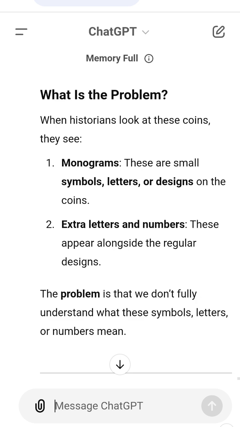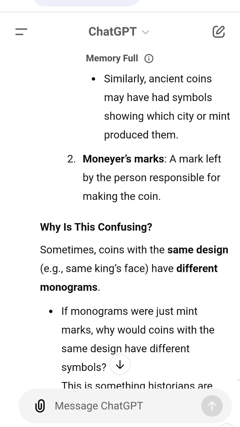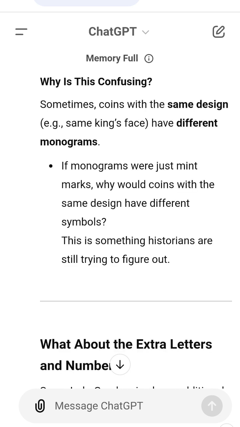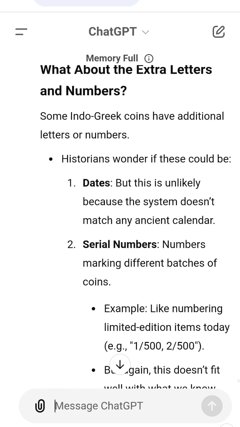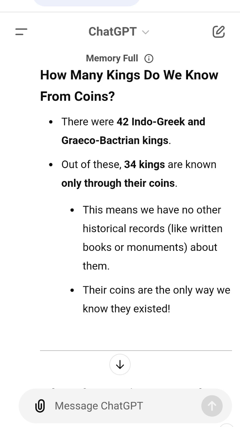Why are coins important? Coins are important because: 1. They help us identify kings who ruled in the past. If a coin says King Agathocles, we know there was a king by that name. 2. They show us cultural mixing. Greek rulers in India used Indian languages and symbols on their coins. Example, some coins show Krishna and Balarama, Indian gods, instead of Greek gods. 3. They reveal trade and connections. Finding Indo-Greek coins in India, Afghanistan and beyond shows how people traded and interacted.